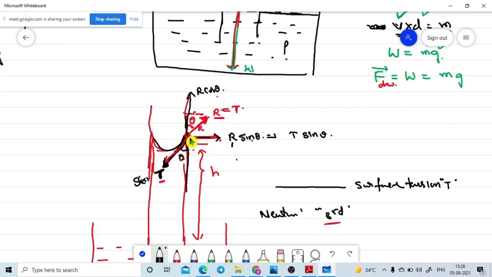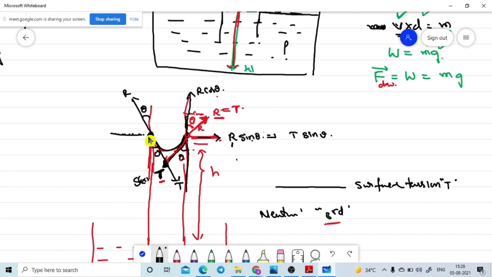Now I am going to the exactly opposite point. Here also the tangential force T acts in the downward direction, the angle of contact is the same, the reaction force R is available, and theta is the same. What about this direction force?